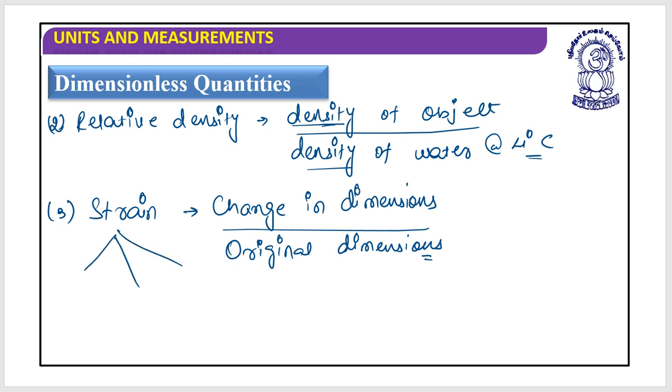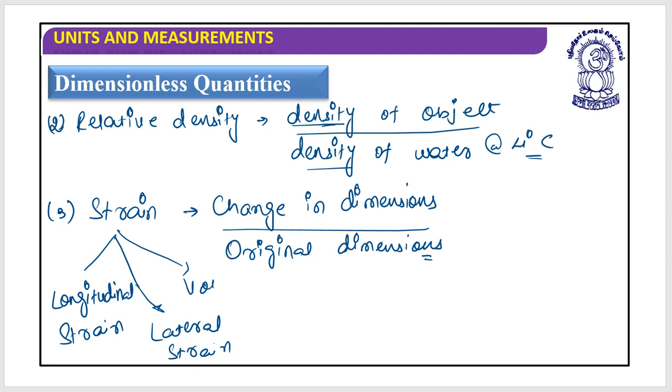Three kinds of strains could be there: one is the longitudinal strain, another is the lateral strain, and one more, the volumetric strain. You will learn this, but do remember one thing: strain is dimensionless.